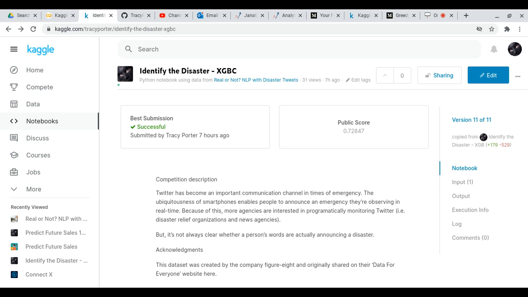72847 on it. I had other, shall we say, entries that were higher, but they were not really my own work. They were just work that I borrowed off other people. But this was my own work. This was something that I did myself, so I can share this with you as being my own work. I've also shared this notebook, so you can look at the notebook while you're watching the video if you want to go along with me.